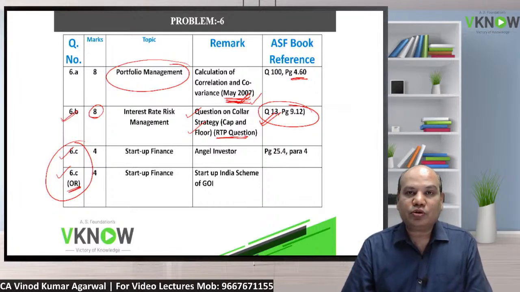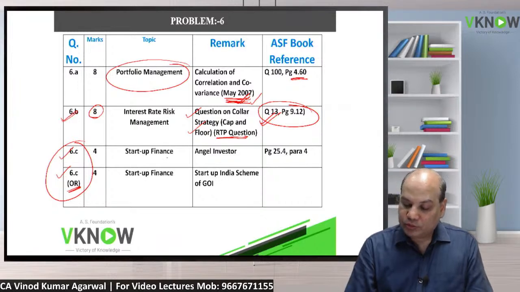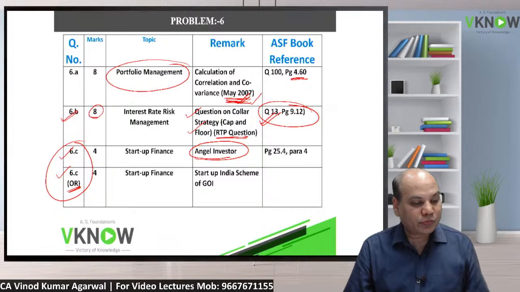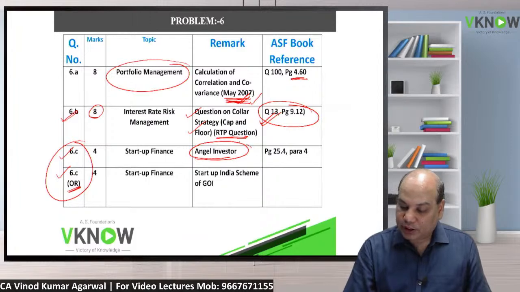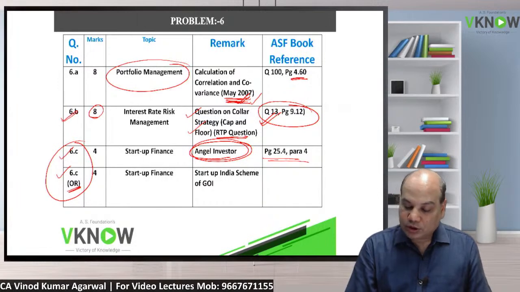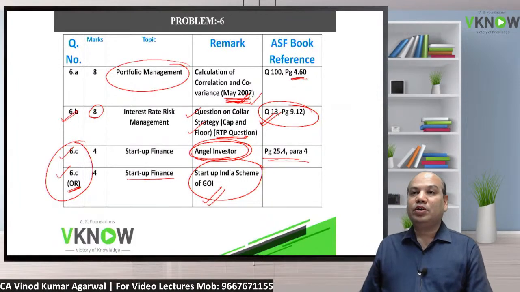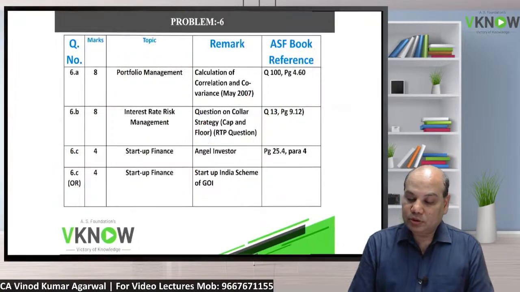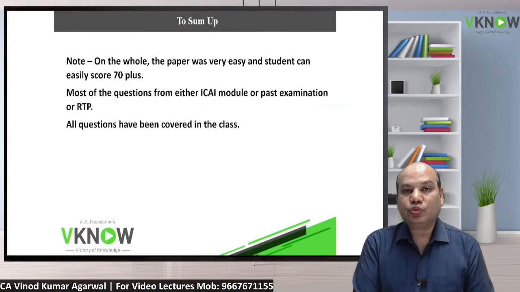Both questions were based on startup finance. So first question was on angel investor. The question was: define angel investor. Are these only individuals? If not, list the entities. And you can find a note on angel investor in our book 25.4, paragraph 4. And then there was another question on Startup India scheme of the Government of India, which I am assuming all CA final students must be aware of, right? So this was the question paper of the May 2022 exam.